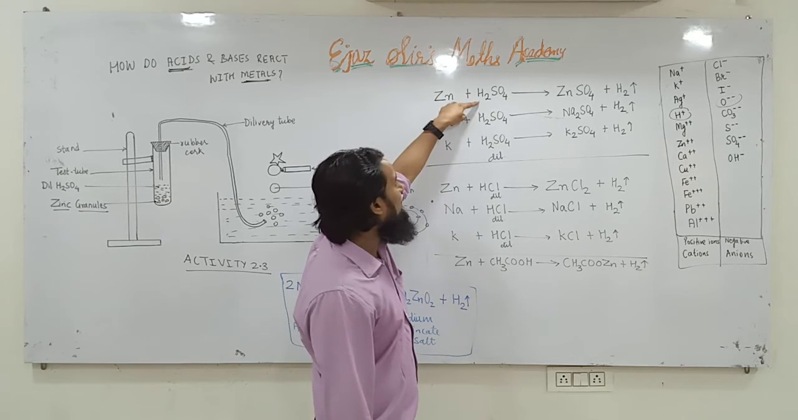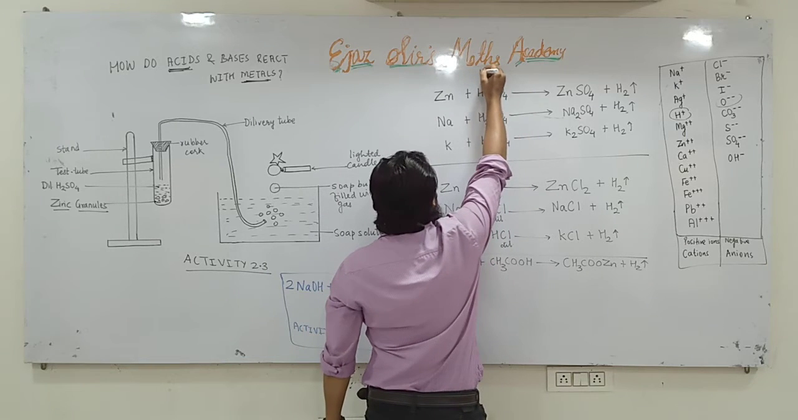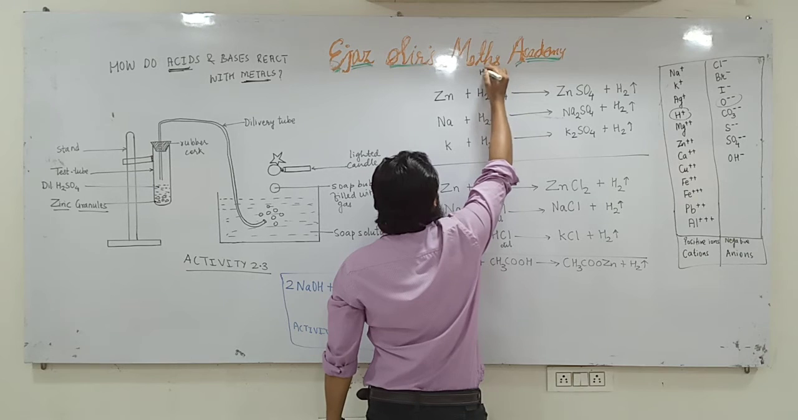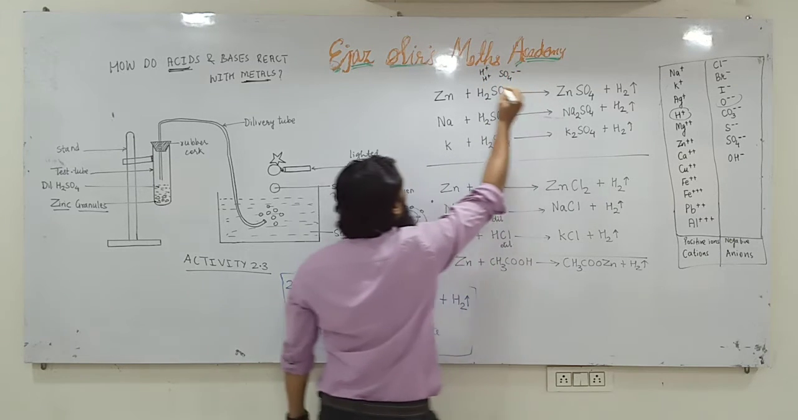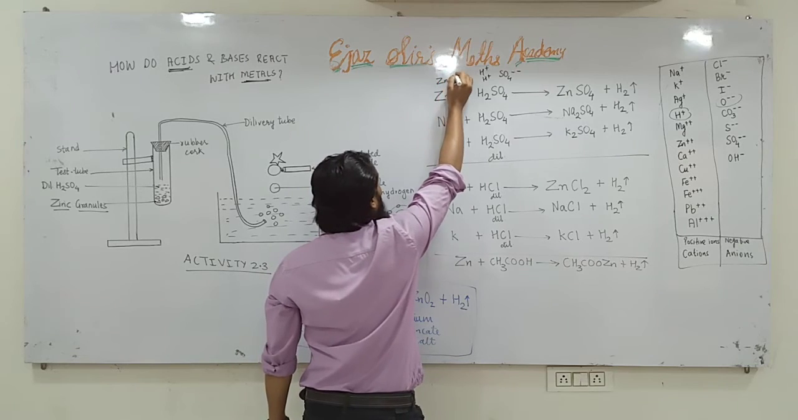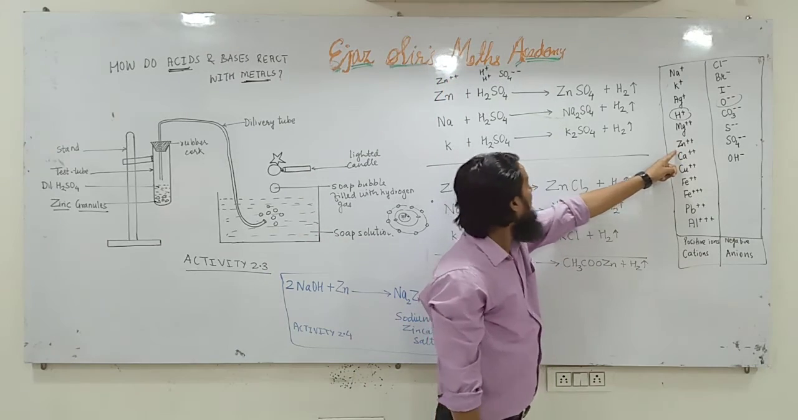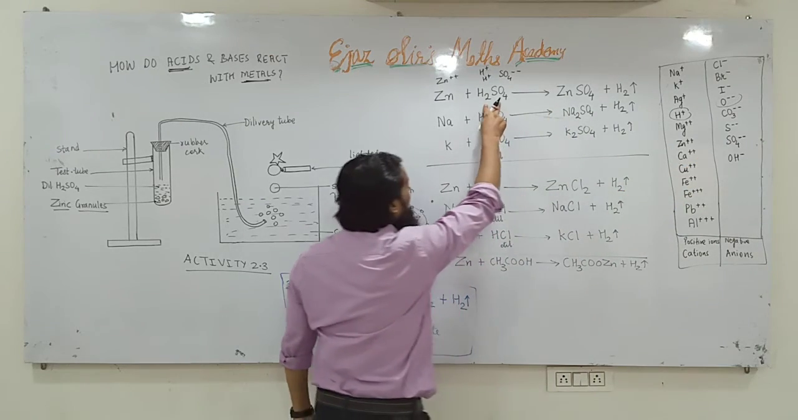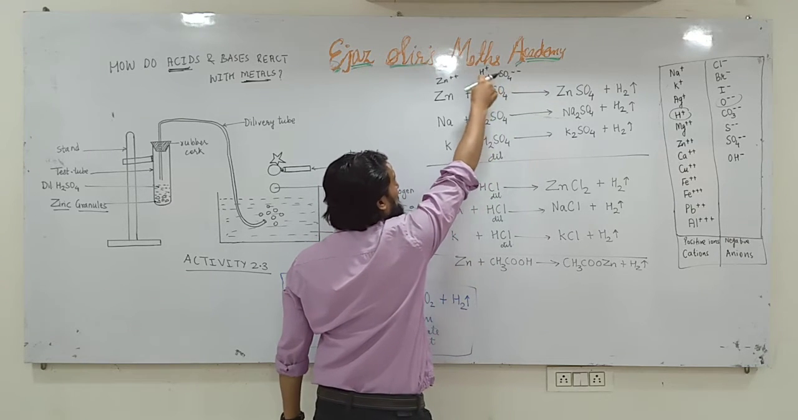So Zn plus H2SO4. Now we will split H2SO4 like this. H2 will be H plus and H plus, and SO4 will become 2 minus, and here Zn will become 2 plus. We know, see, Zn is always 2 positive, and SO4 is always 2 negative. That's why they form a pair. SO4 is double negative and H, H is positive, positive.